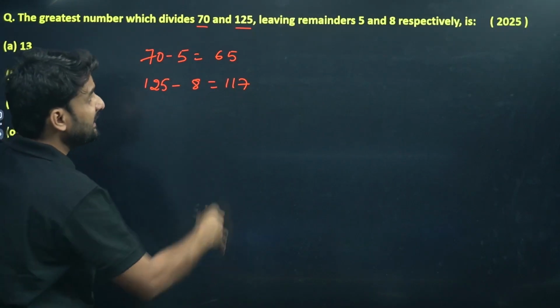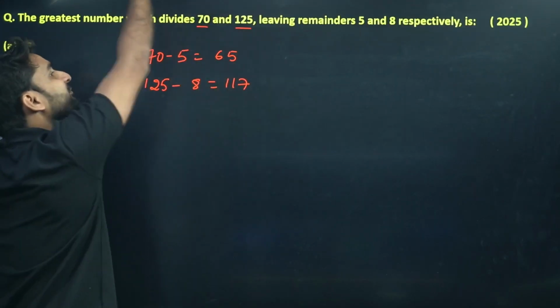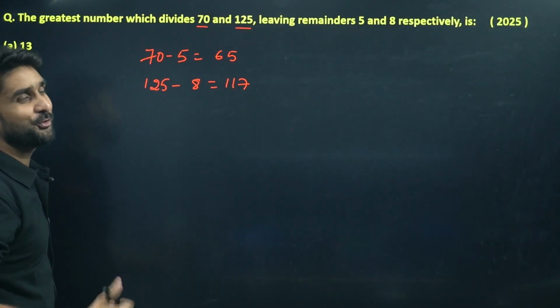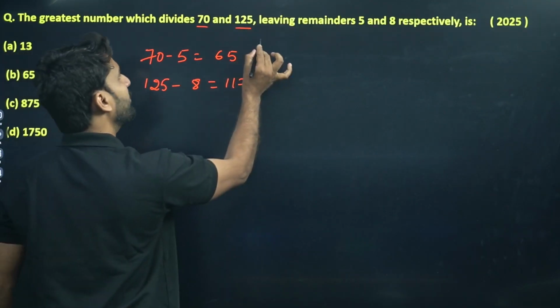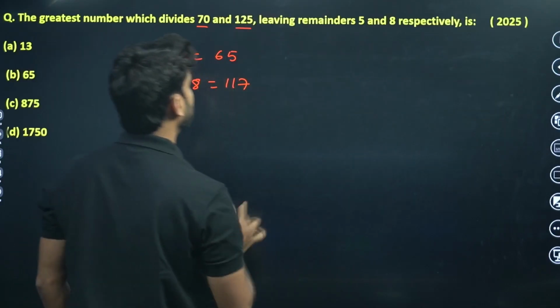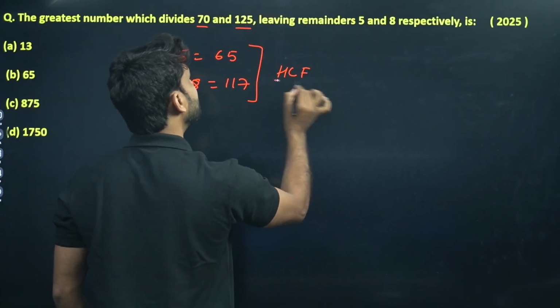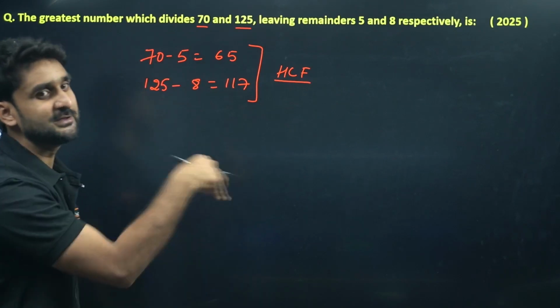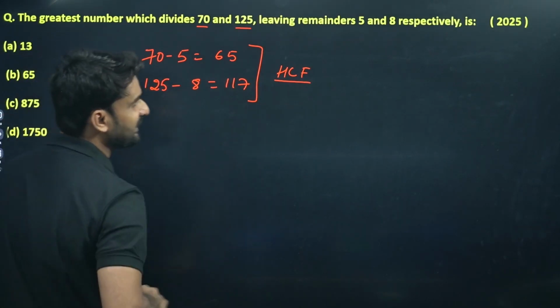So basically these two numbers are being divided by an unknown number, and we have to calculate that number. So indirectly, we have to find the HCF between these two numbers, because both are divisible by the same number. How can we find the HCF?